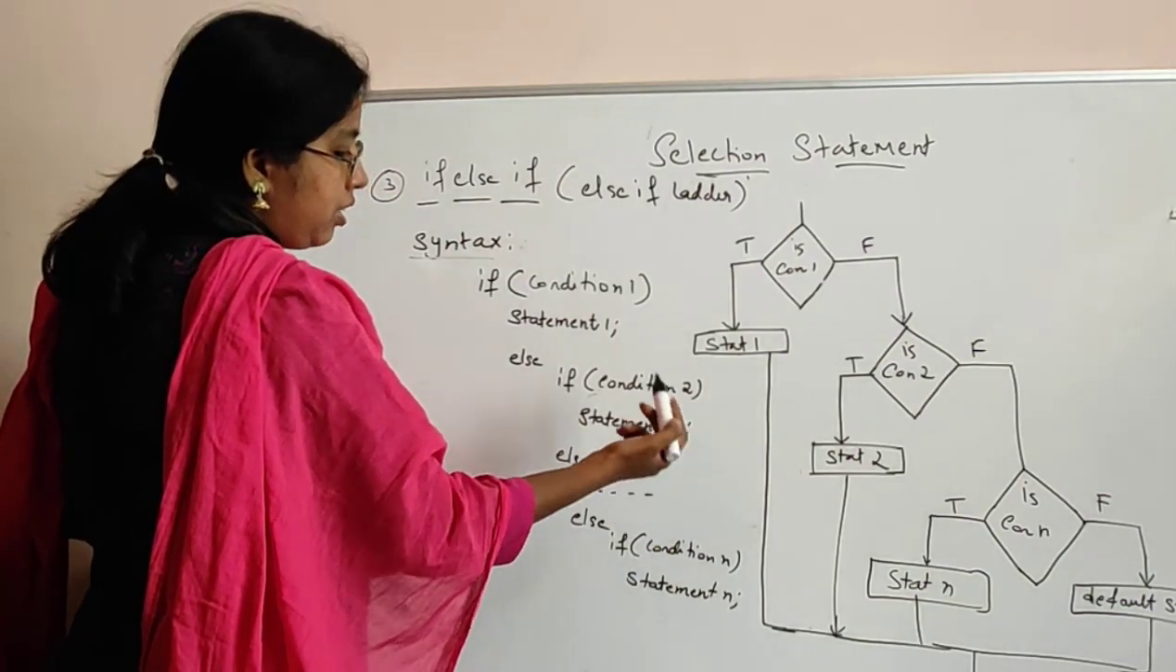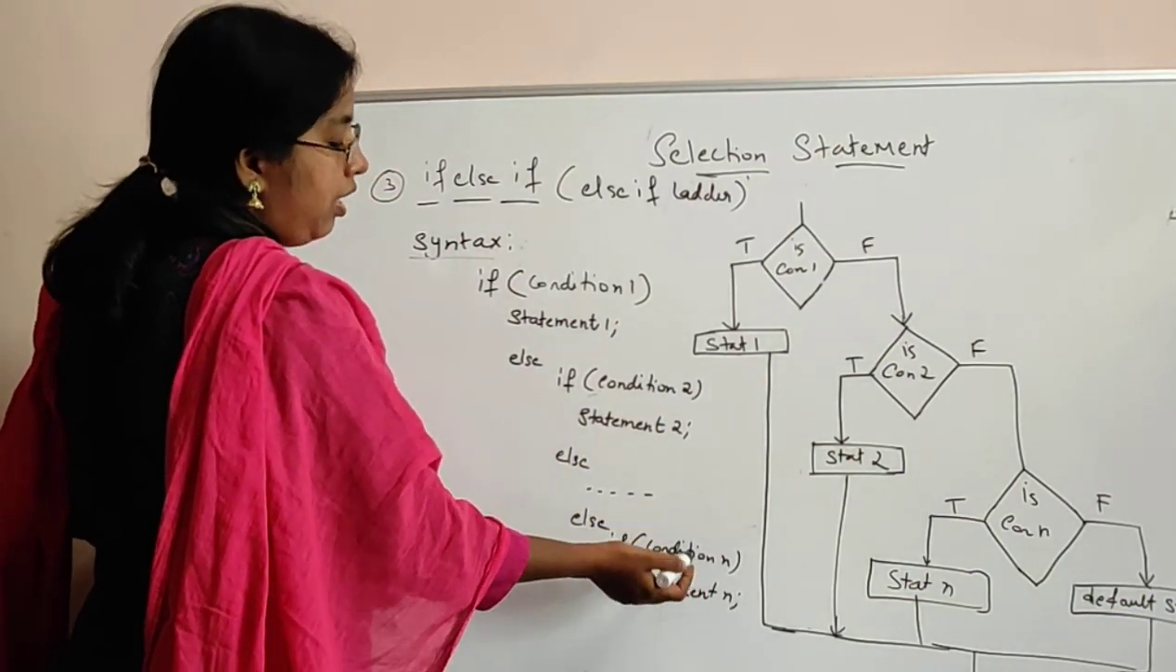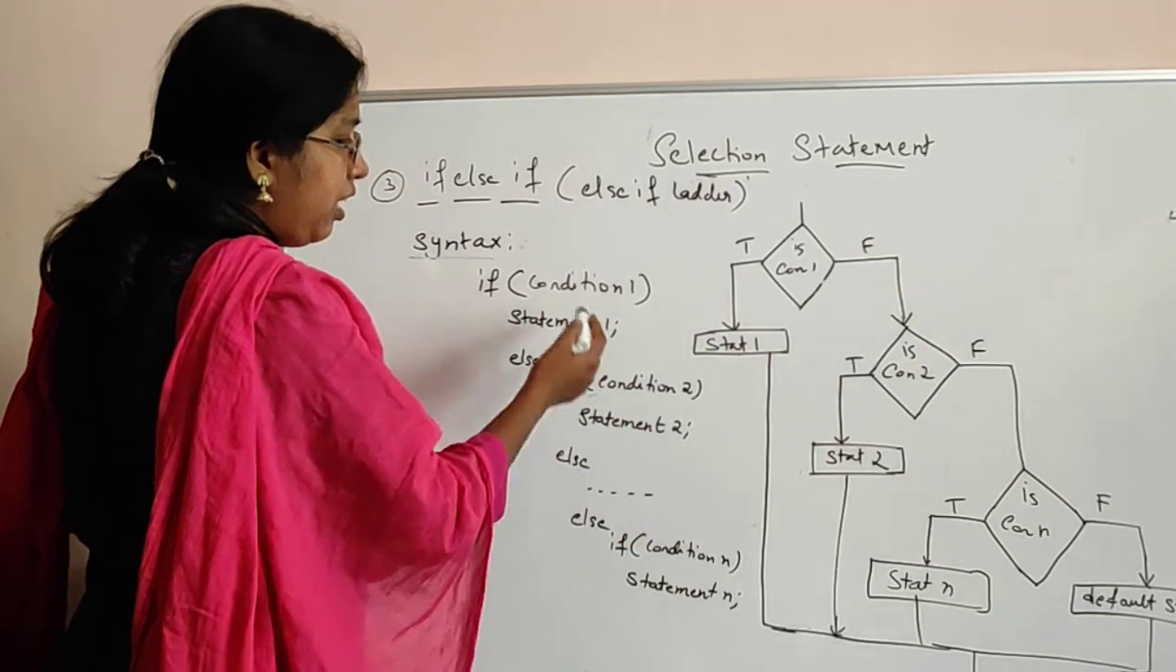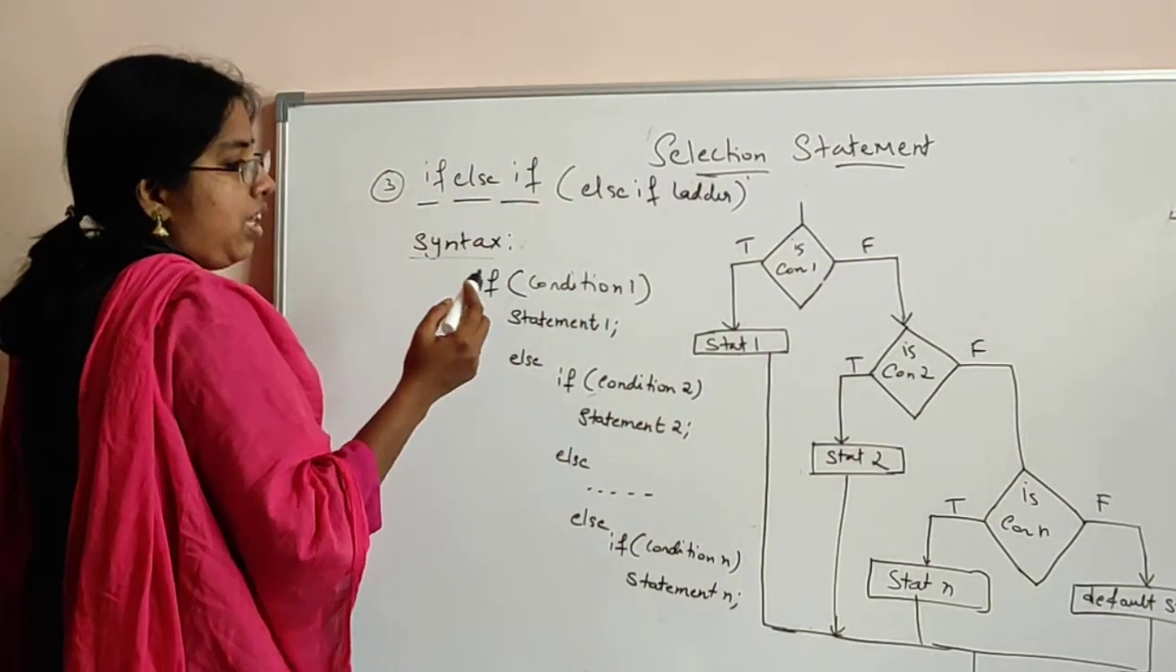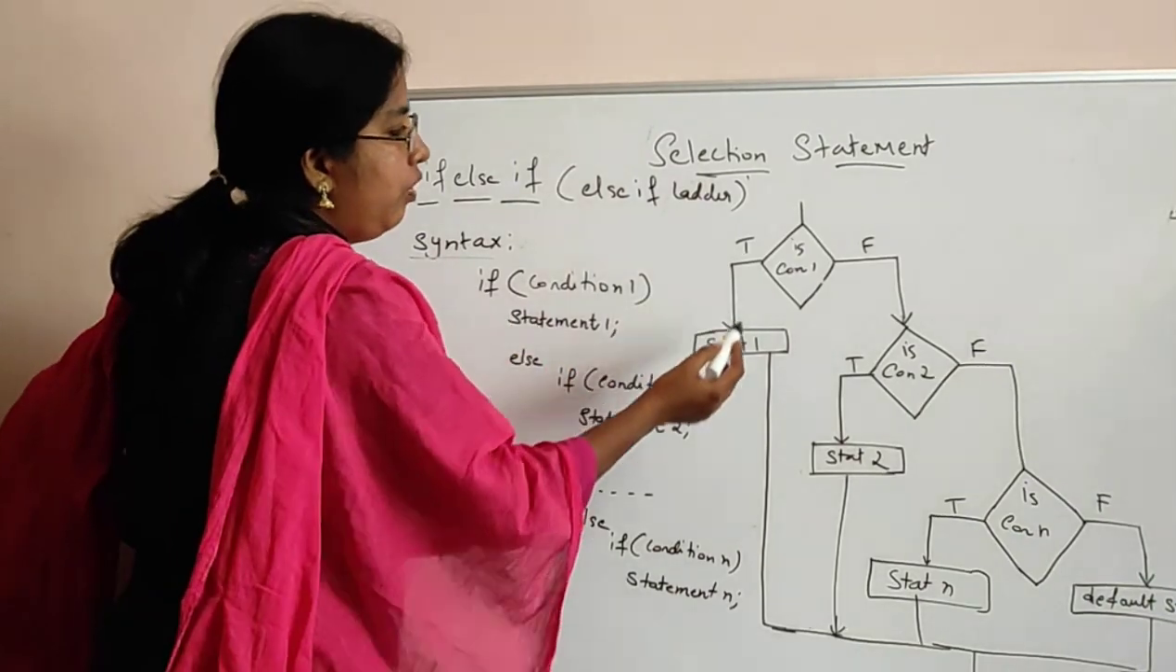You will check that condition. If that condition is also false, next. So n number of conditions are there, n number of statements are there in case of if-else if statement. So let us see the flow chart here.